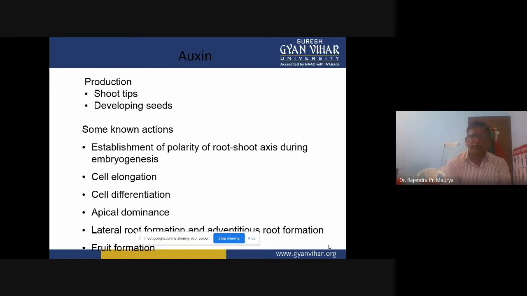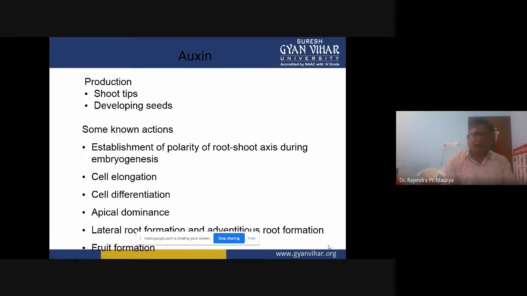Because, as we just discussed, the natural auxin hormone, indole acetic acid, is synthesized in the shoot tips, and that auxin likes the light. So that's why the tip portion of the plant or shoot grows towards the light.